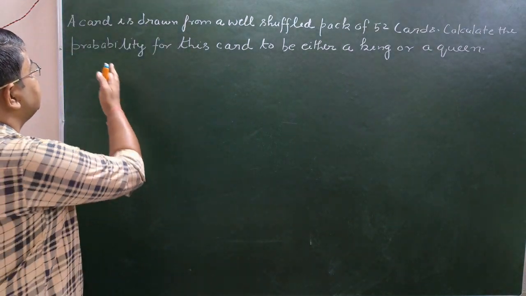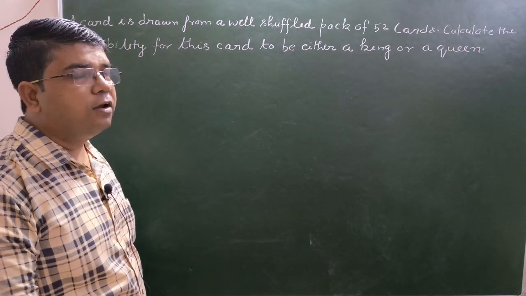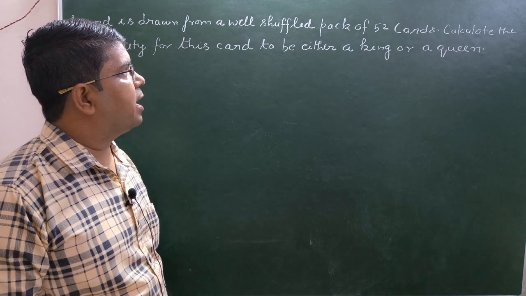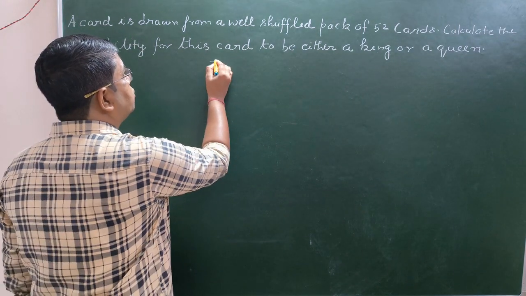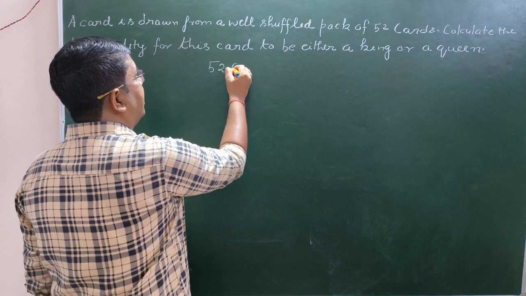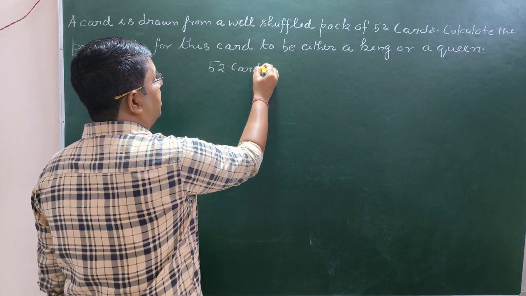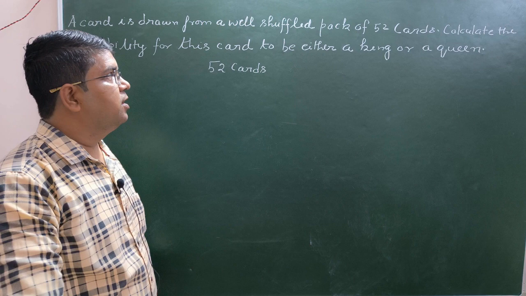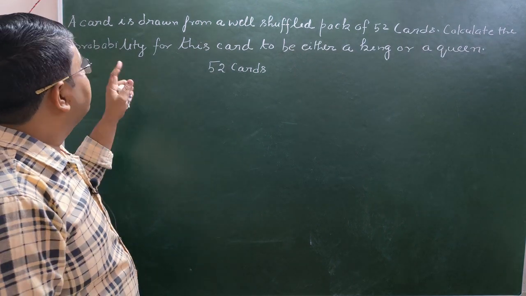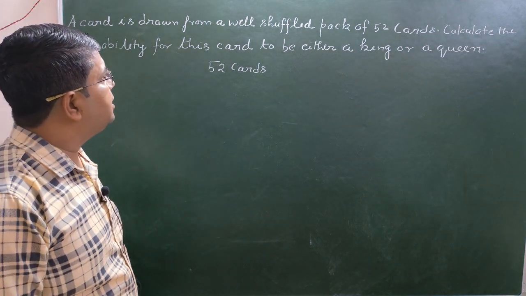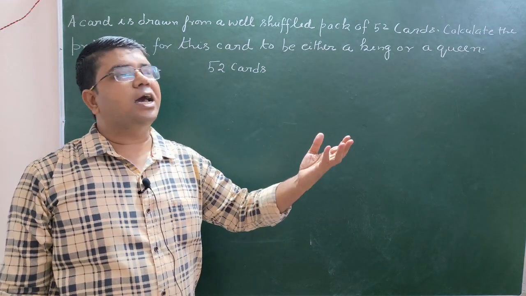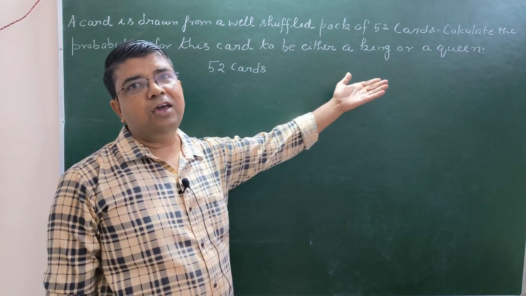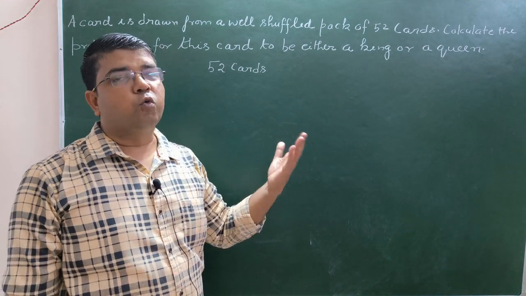तो हमारे पास ये दिया गया है, a card is drawn from a well shuffled pack of 52 cards. Means हमारे पास total cards जो हैं, they are 52 in numbers. These are the playing cards. Okay, out of this we have to calculate the probability in which जो एक कार्ड को ड्रॉ किया जाए वो आइदर अ किंग हो या फिर एक क्वीन हो.